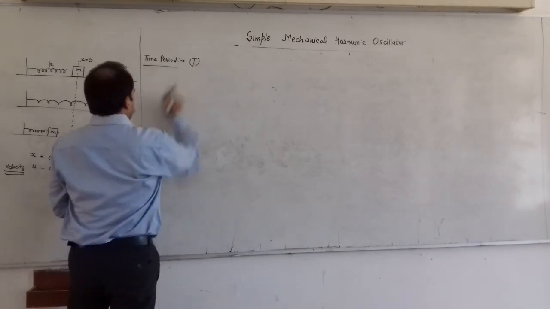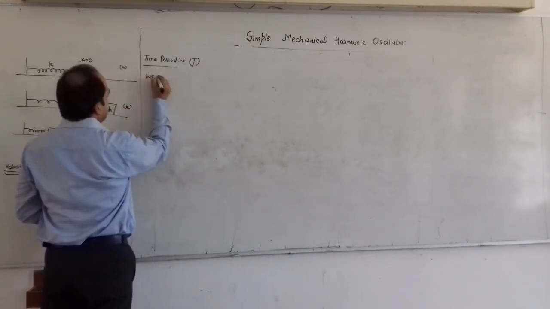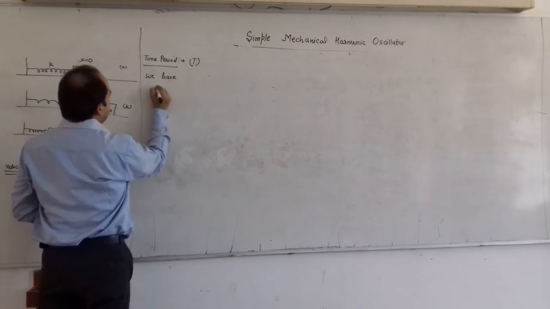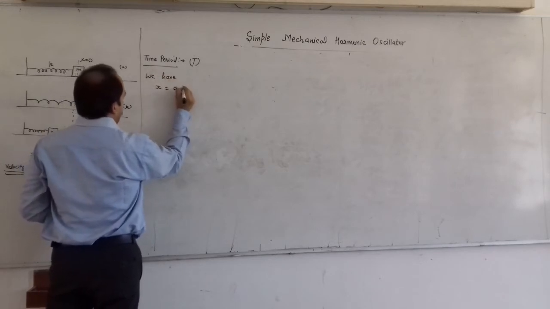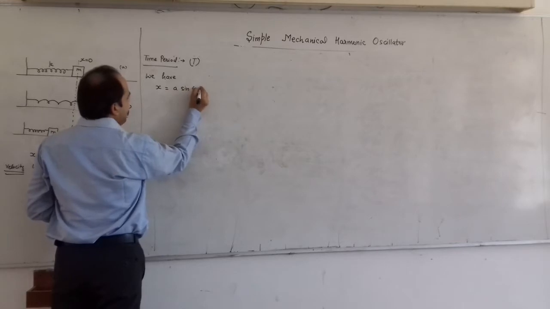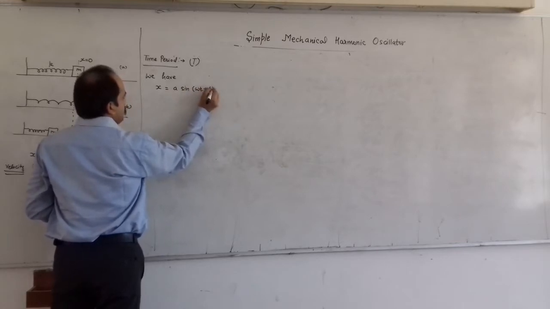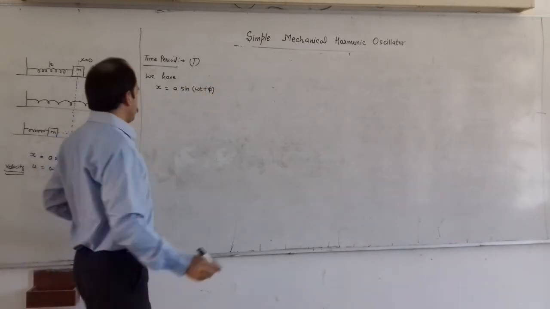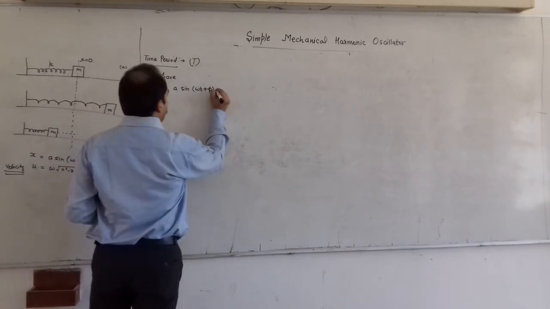Then we have our displacement as x is equal to A sin(omega t plus phi). You can check from the last lecture, this was our equation number 5.